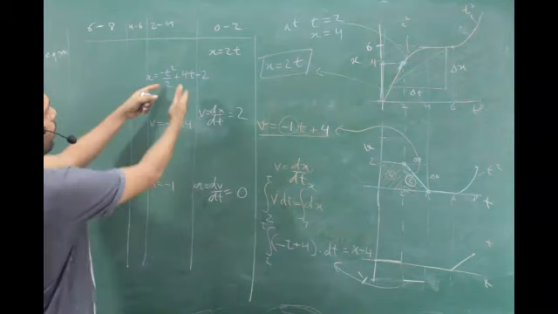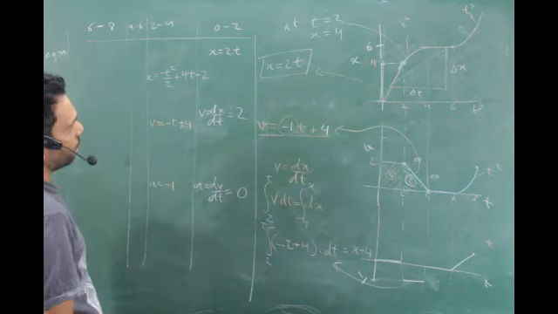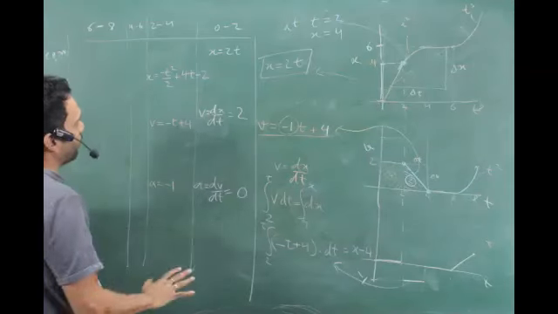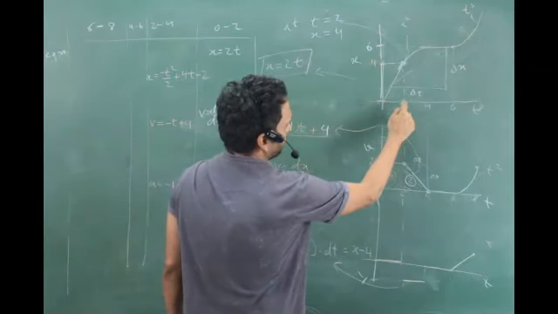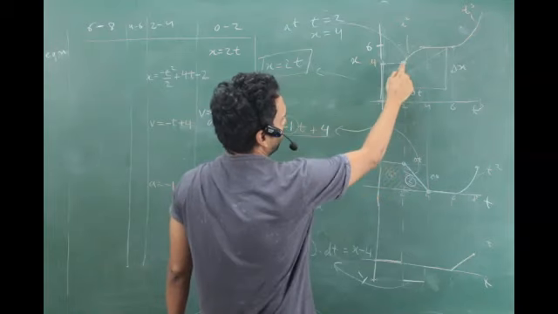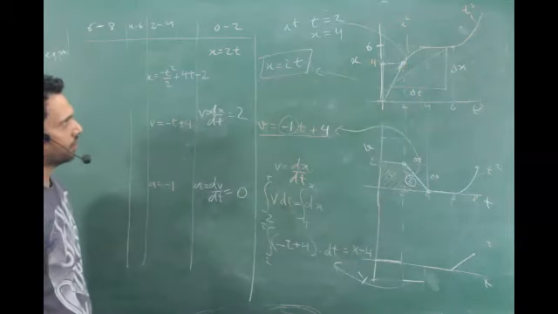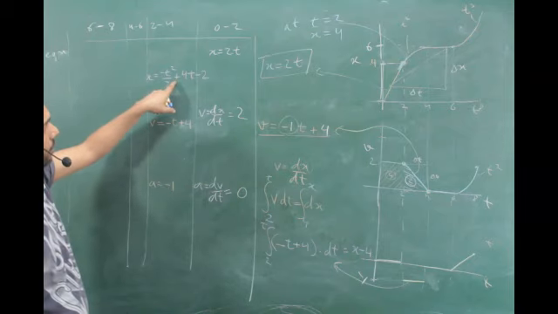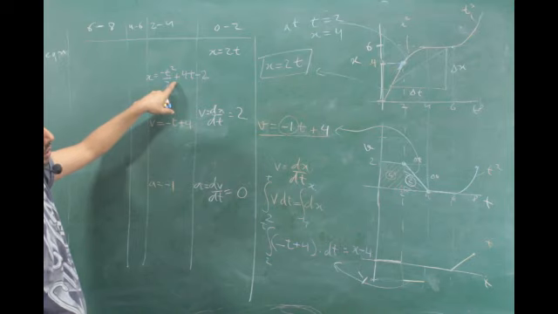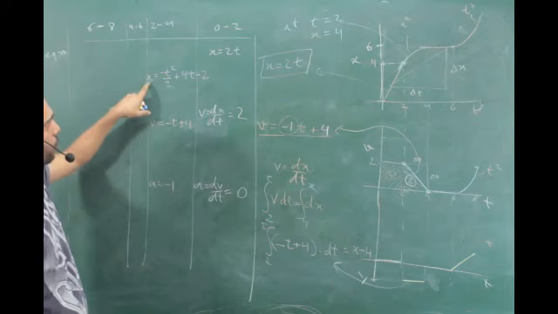Okay. Now, how do I believe this is right? I have to believe that this is right by verifying the endpoints. At t is equal to 2, is x coming as 4? At t is equal to 2, is x coming as 4? Put it over here. Check out. Is it coming? Yes, guys.